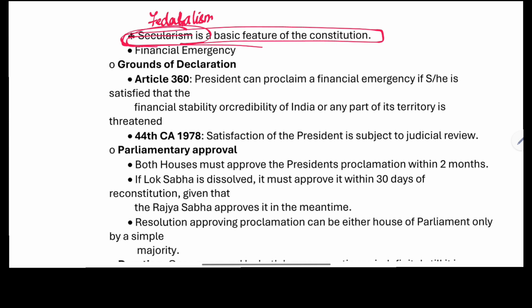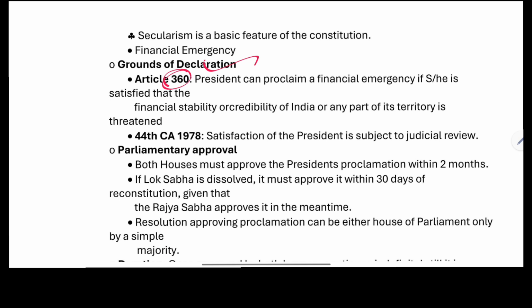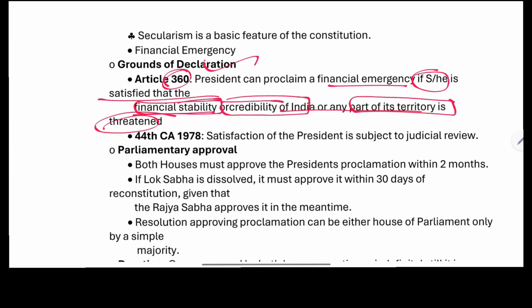It's a basic feature of the constitution. Federalism is a basic feature of the constitution. Now we are going to the financial emergency under Article 360, right? The president can proclaim the financial emergency if he or she is satisfied that the financial stability or the credibility of India or any part of its territory is threatened.